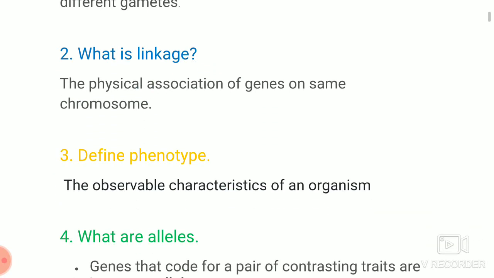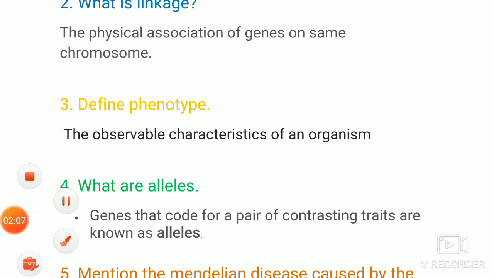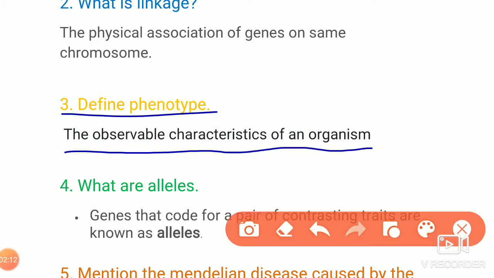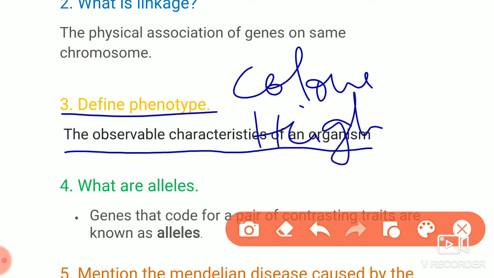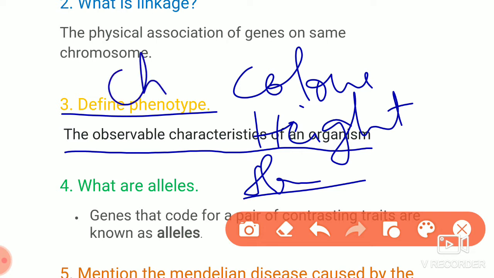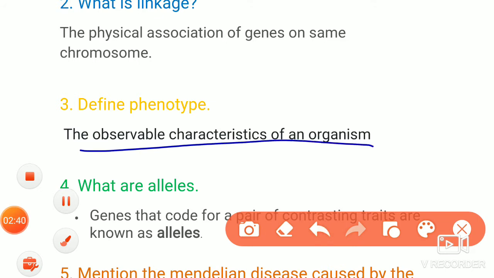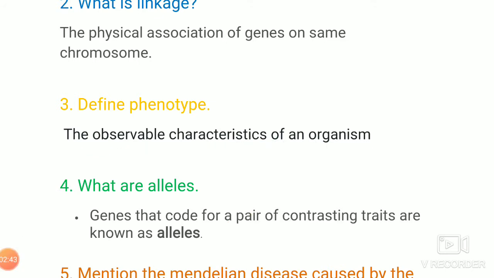Then it will come to the third question, that is, we have to define phenotype. The phenotype means the observable characteristics of an organism. That means what is its color, what is the height, and if it comes to the plant, what type of flowers they are producing. So all these, when we see the organism from outside, whatever characters it shows, are called the phenotype.